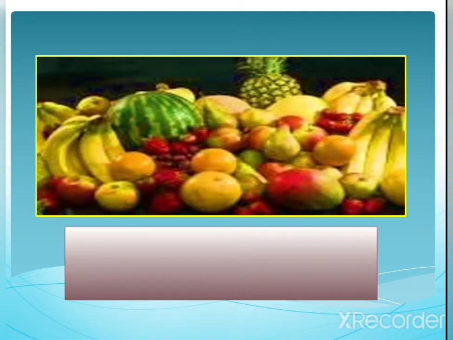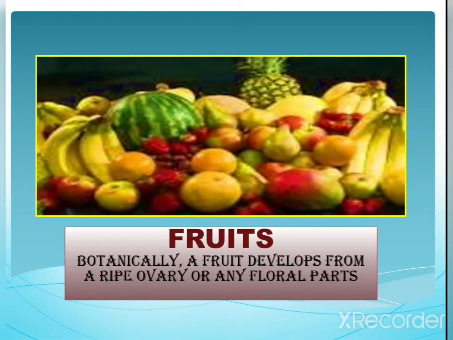So what are you able to see there? It is the fruits. Very good. So today's session we are talking about the fruits. Botanically, a fruit develops from a ripe ovary or any floral parts.